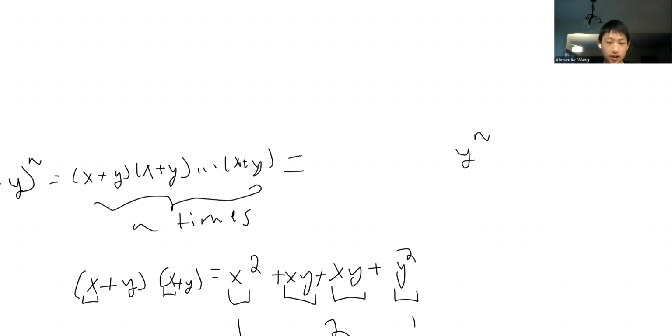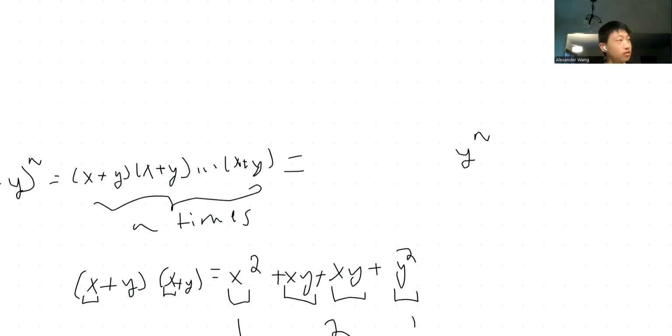So we know that the coefficient is going to be 1 because that can only happen once, right? If you chose x for one of those, then you would have n minus 1 y's and one x. And so how do we derive the coefficient for every single term? Well, let's see.